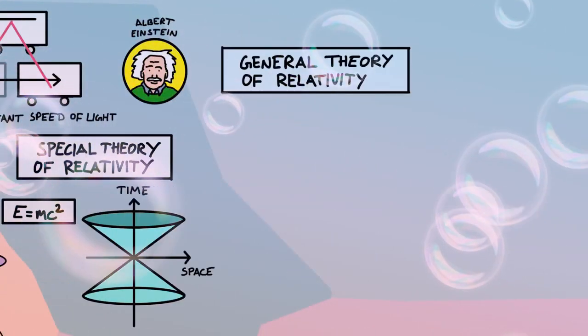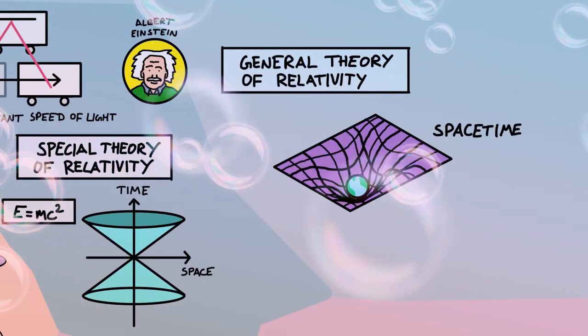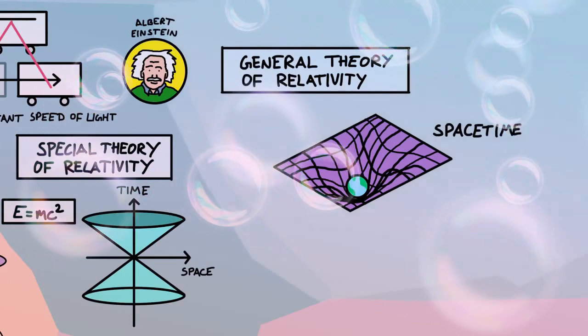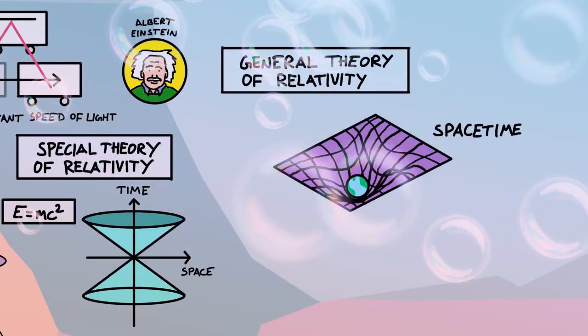General relativity says that space and time are part of the same fabric, called spacetime, and that the force of gravity comes from objects bending spacetime, making other objects fall in towards them.